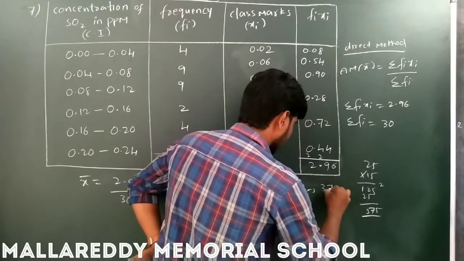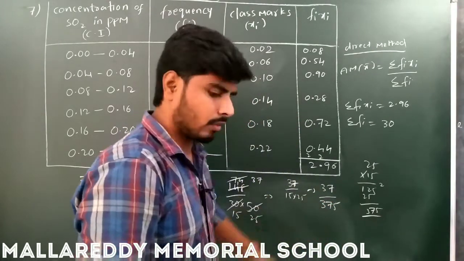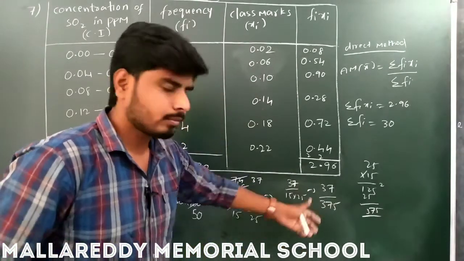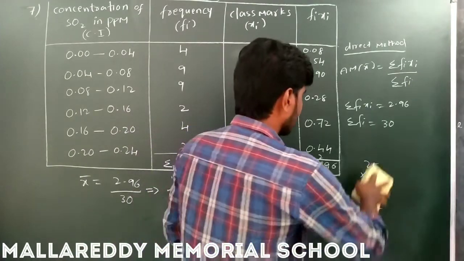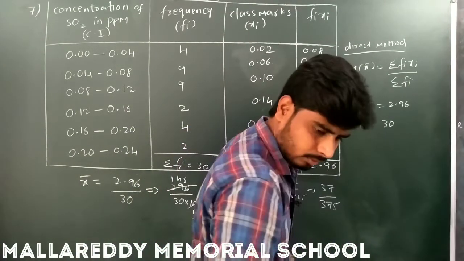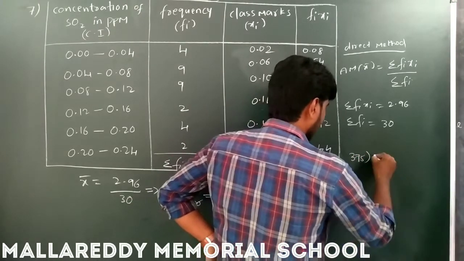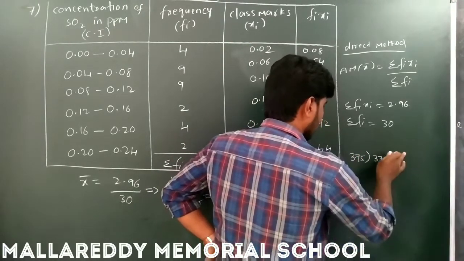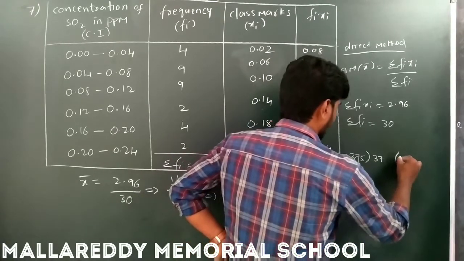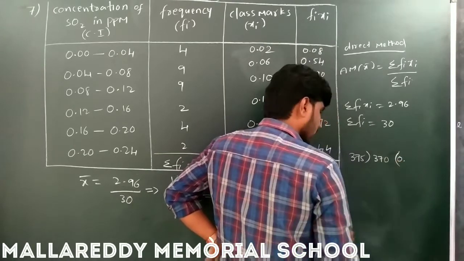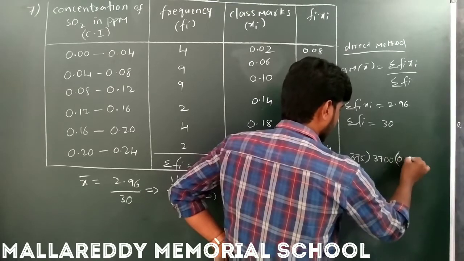Nothing but 37 by 375 here. So this is the fraction we got here. We have to divide 37 by 375, right. So I am going to divide 37 by 375, okay. It is very small to divide, so take 0 and point here and take 0, and again it is very small. So take 0 here and 0 here.